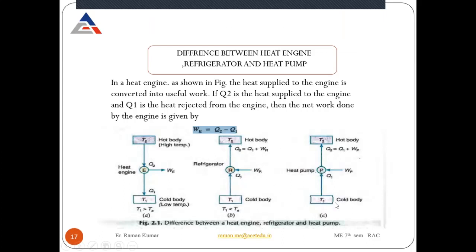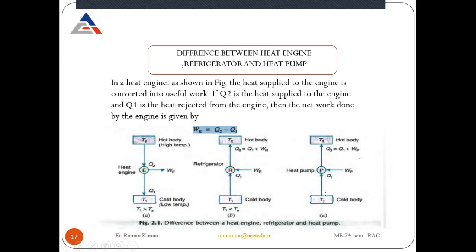Okay, so next is the heat pump. The working cycle is the same as the refrigeration cycle. In this case also, we take heat from the cold body and increase its temperature with the help of an external source, and that is your heat pump. After taking heat from the cold source, this heat is delivered to the room which needs to be heated. So during winter, everybody knows we use a heater to increase the temperature of the room.